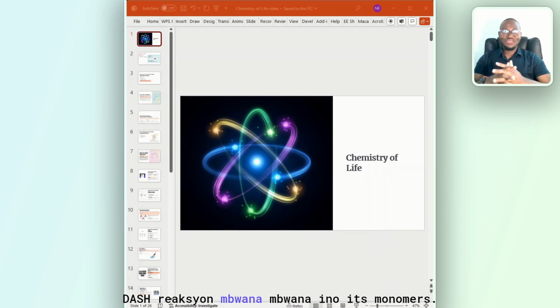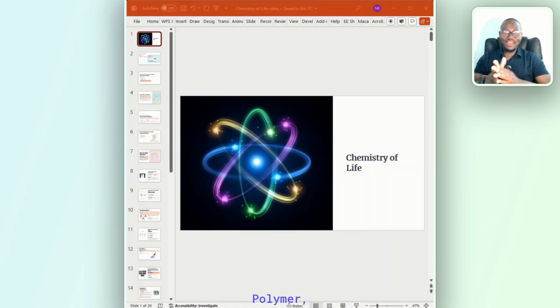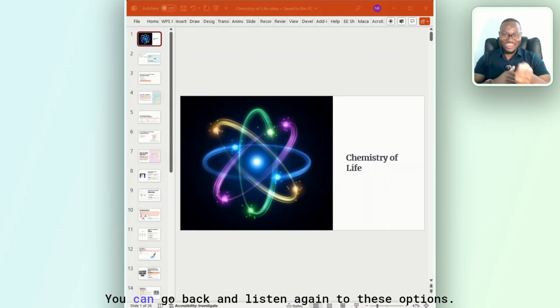Dash reaction breaks a dash into its monomers. The options: hydrolysis, polymer; dehydration synthesis, molecule; dehydration synthesis, polymer; polymer, molecule; condensation and reactant. What is your answer? You can go back and listen again to these options. I want you to put it in the comment section below.